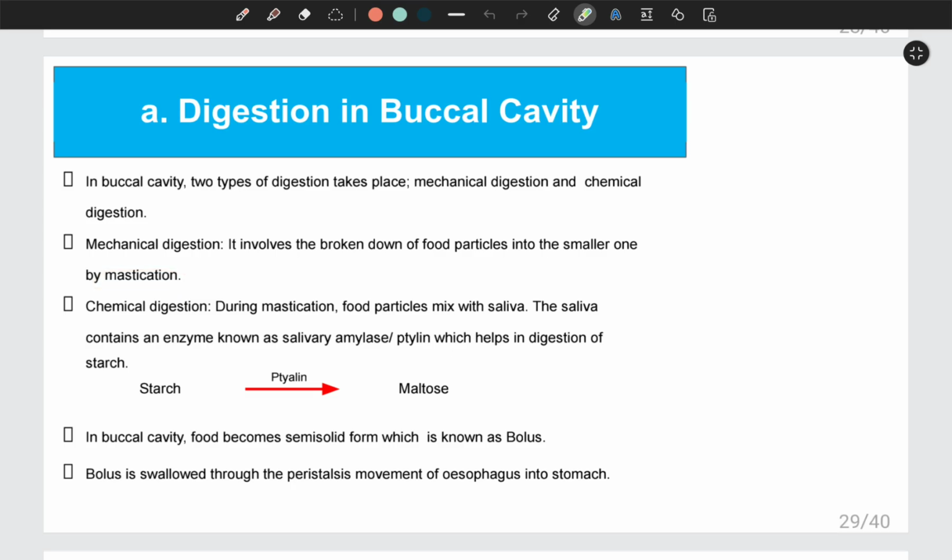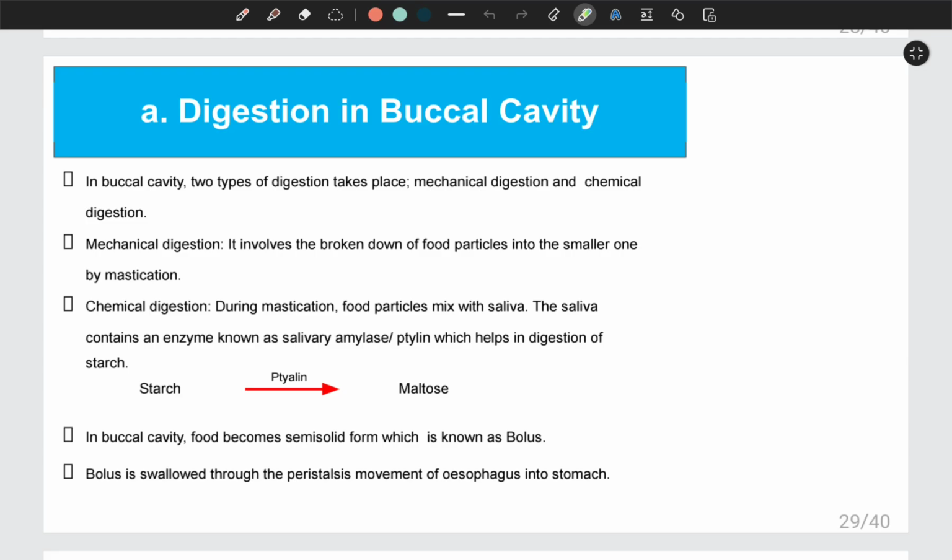And this type of digestion is called mechanical digestion. After food is converted into food particles, the saliva will be mixed with the help of the tongue, and that saliva has the enzyme known as ptyalin, and this enzyme ptyalin acts upon the small food particles and converts them into the semi-digested form that is known as maltose.